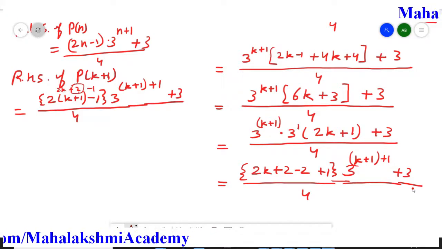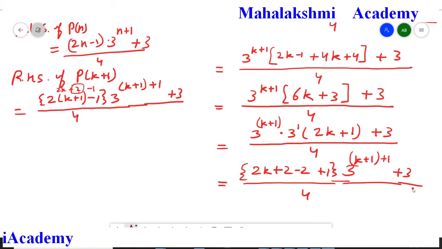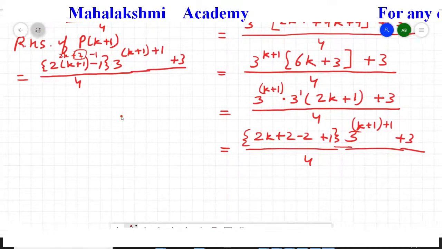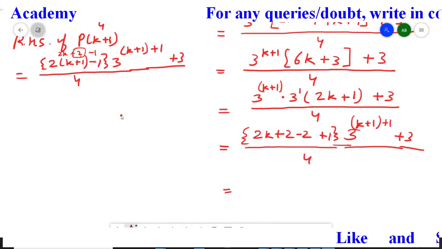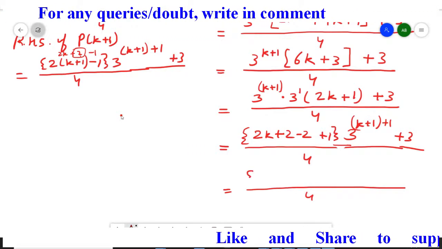Now here students, from these two terms take 2 common, and minus 2 plus 1 is going to be minus 1. So equal to, then whole divided by 4 and curly bracket.